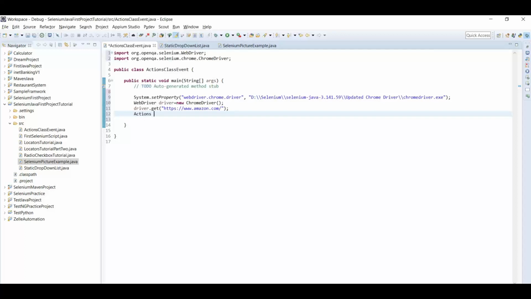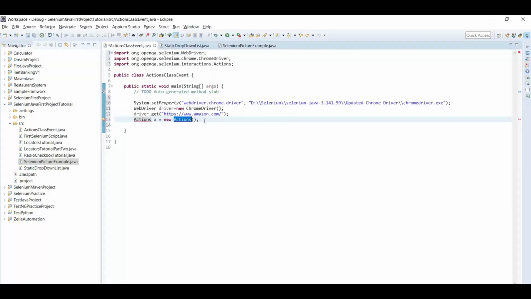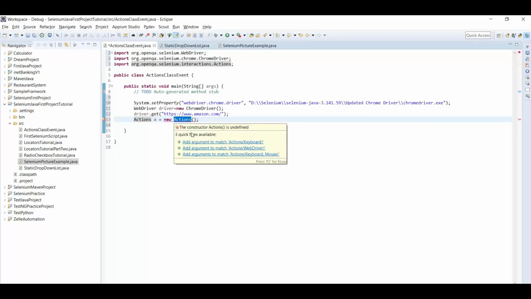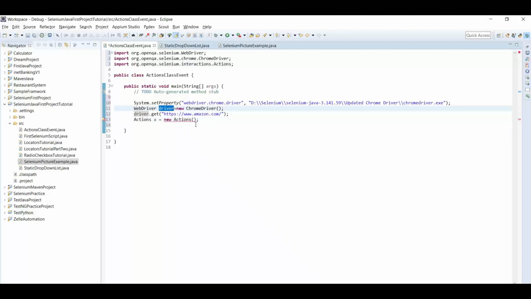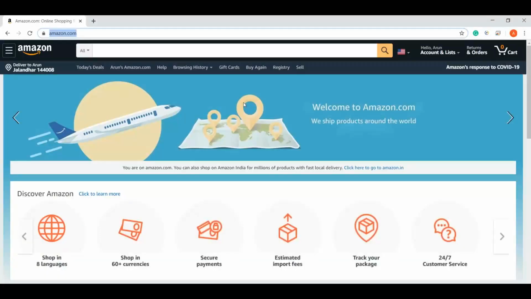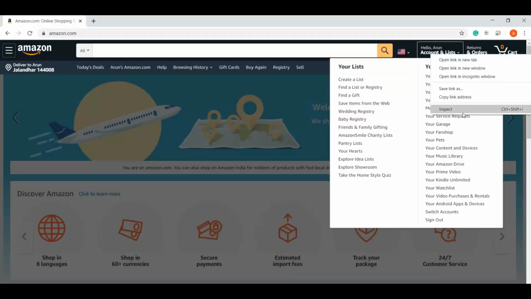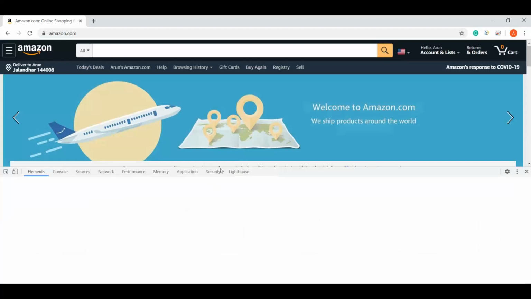So for that we have to create an object of action class, equal to new Actions. So guys, I hope you have gone through classes and objects. We have to put the argument which is driver. First of all, just check what we have.